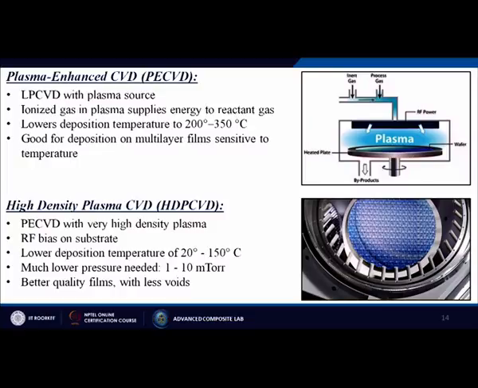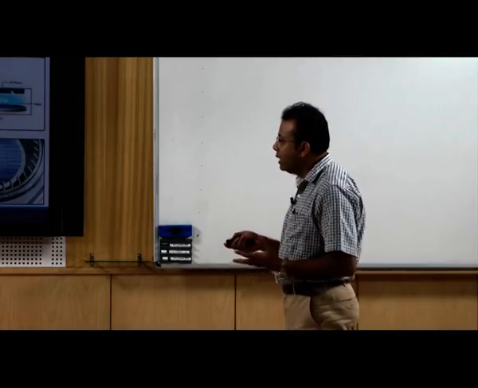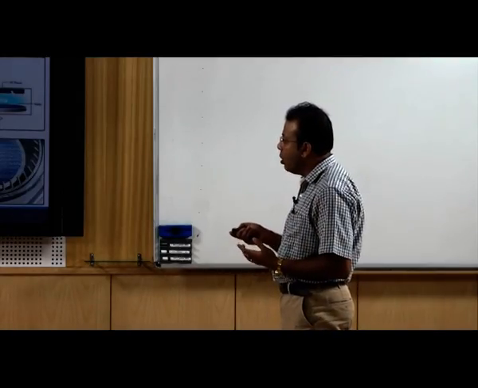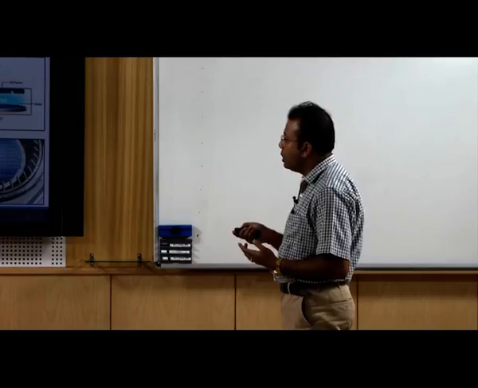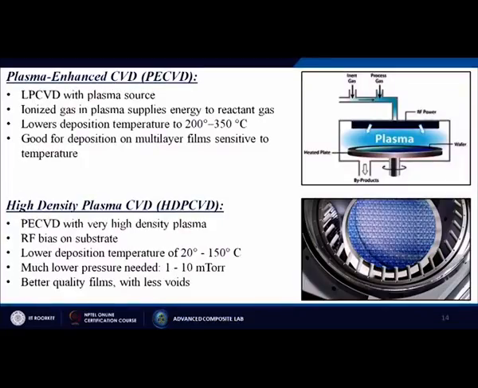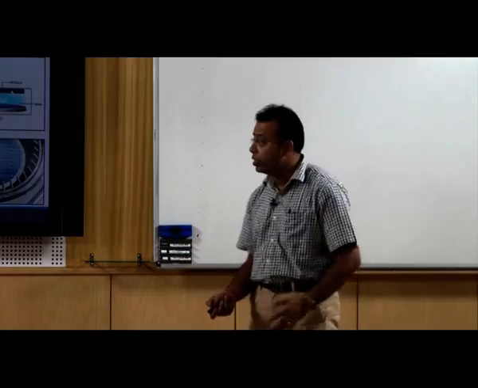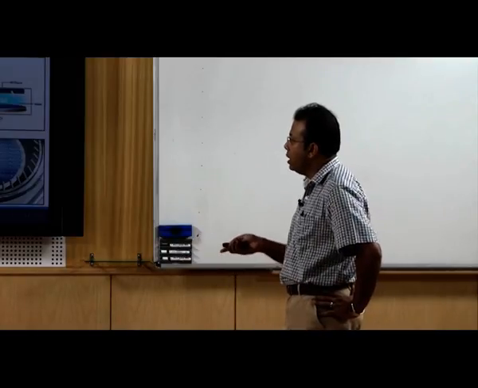Next one is called the high density plasma CVD, or maybe HDP CVD. So, plasma enhanced CVD with very high density plasma. Here the density of plasma is more, and then there is RF bias on the substrate, and a lower deposition temperature, generally 20 to 150 degree centigrade. A much lower pressure is needed, generally 1 to 10 millitorr, with better quality films with fewer voids. So, these are more sophisticated machines than the plasma enhanced CVD process.